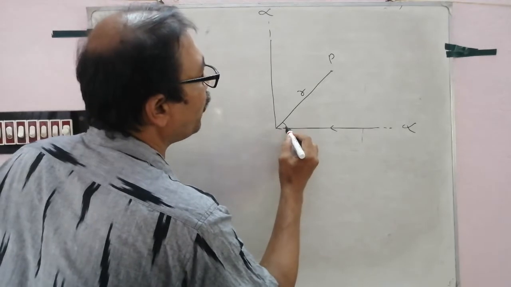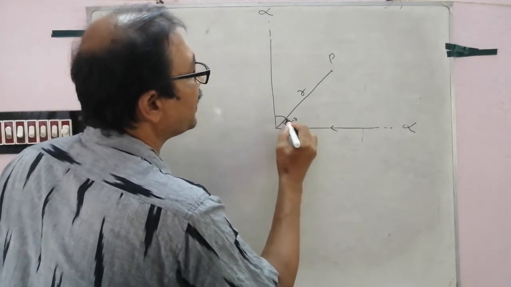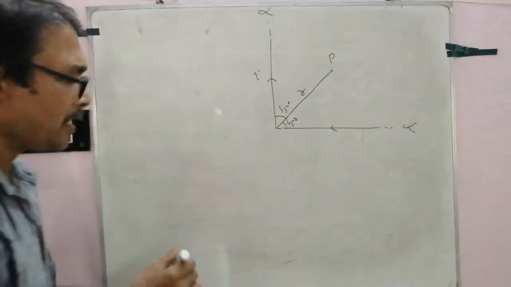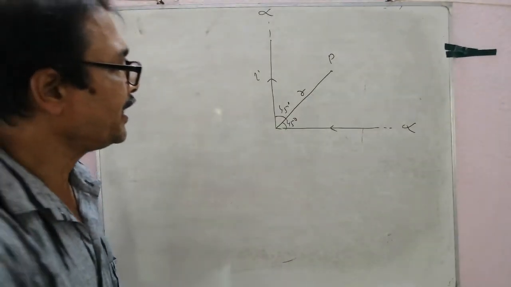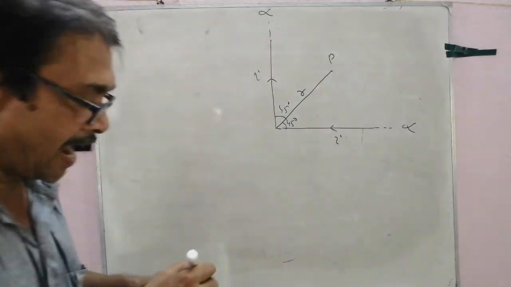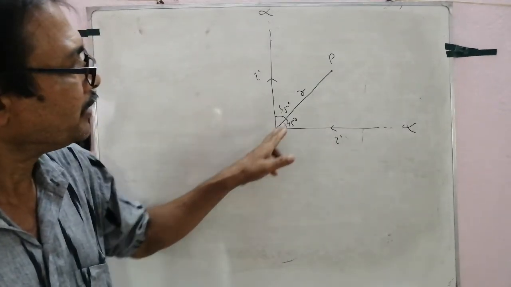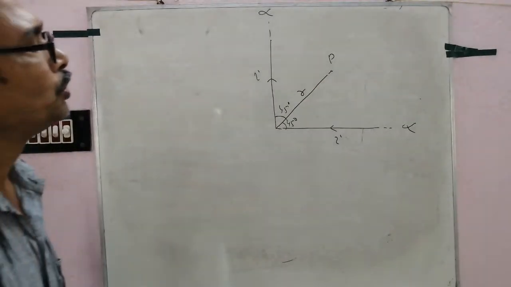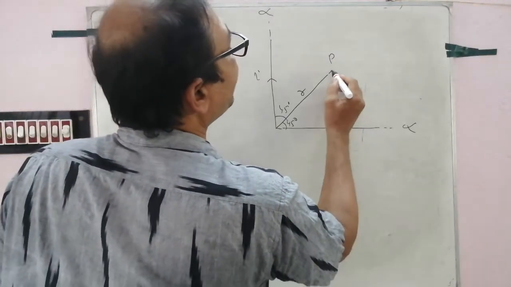This angle is 45 degree, this angle also 45 degree. The current flows through a long infinite wire, the current I, and it is bent in this way. Now find out the magnetic field at P. এইভাবে P তে তোমরা magnetic fieldটা বার করো। কি করে বার করতে হবে? Distance.